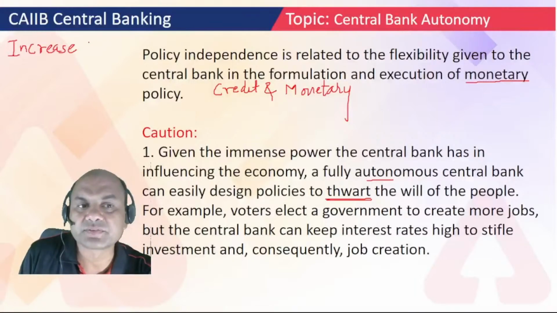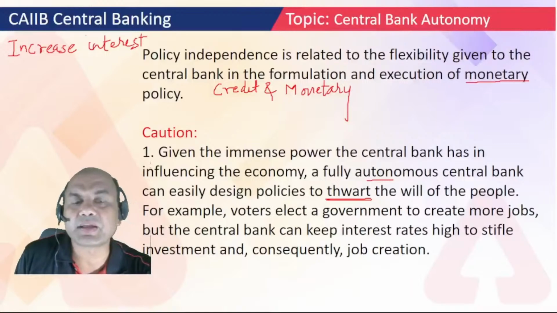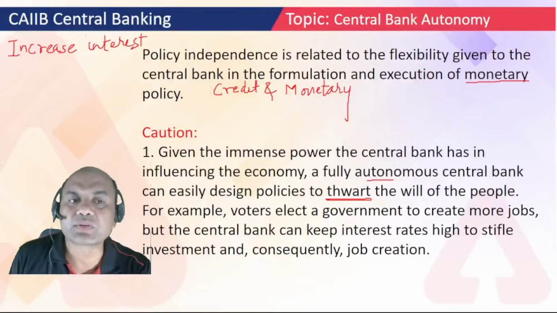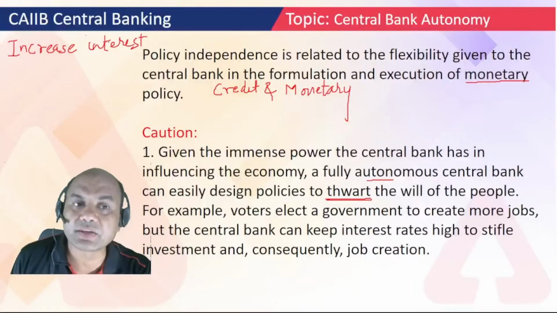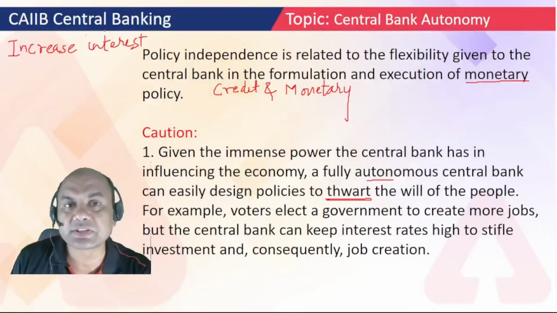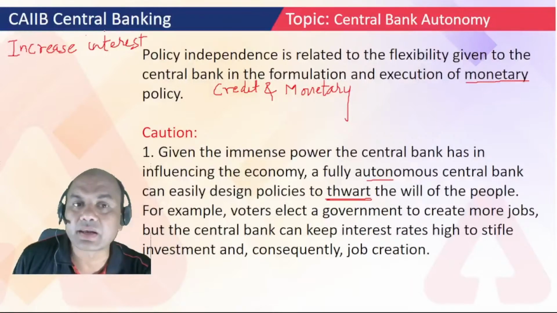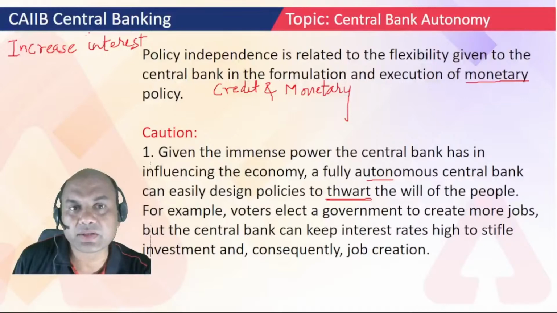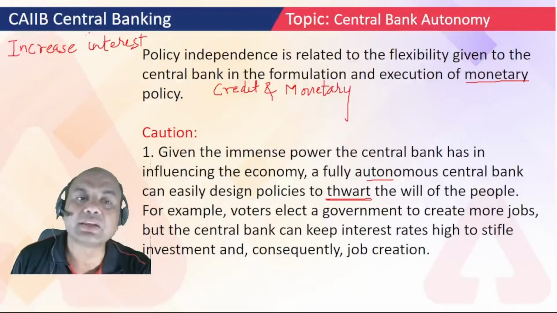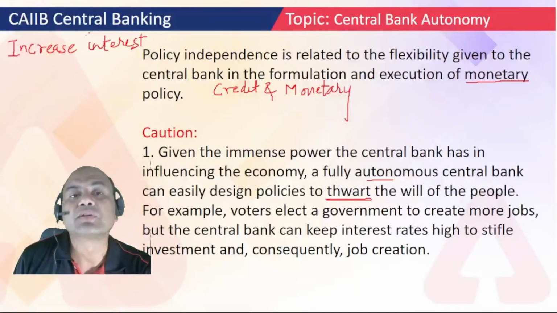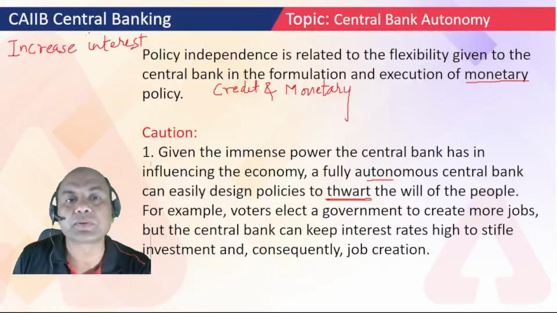Increase the interest rates. Now what is happening over here in USA? The central bank of the USA, the Fed, is going on increasing the rates, and because of that what has happened? Inflation should have been controlled over there, but inflation is not getting controlled. It's in a catch-22 situation now. The inflation is not getting controlled, number one, and number two, the growth is hampered. Because of this hampering of growth, the banks are failing. So in such a case, when the Federal Reserve takes decisions against the common will of the public, government can